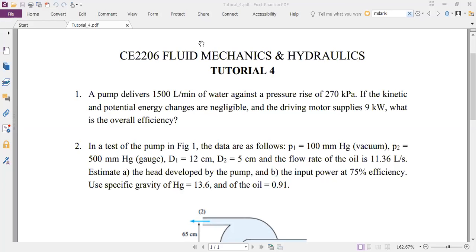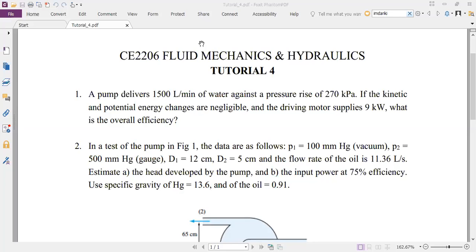So what information is available in the problem? Can you at least tell us what is available? Q is available, pressure is available, and power is available. Okay, so the flow rate is available, the pressure, no, it's actually pressure difference, pressure rise, and then the power supplied to the motor is available. Okay, so how would you go about solving this? Overall efficiency is equal to eta. What is that? Overall efficiency equal to eta?